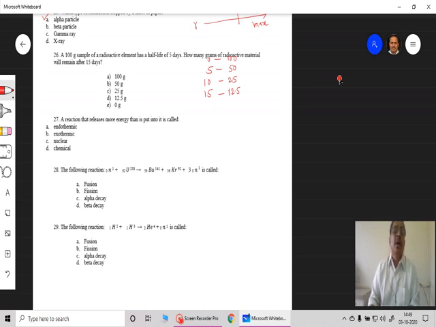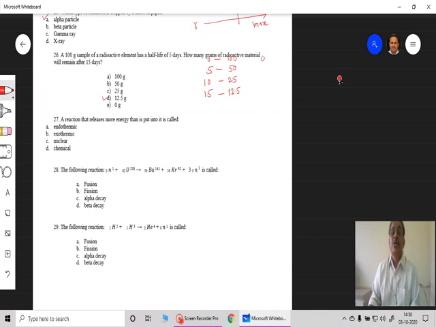So here a 100-gram sample of radioactive element has a half-life of 5 days. How many grams of the radioactive material will remain in the sample? How much will disintegrate is different from how much will remain. So 12.5 grams is the remaining here.